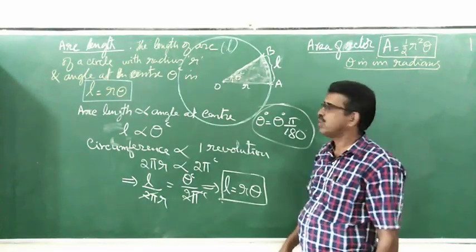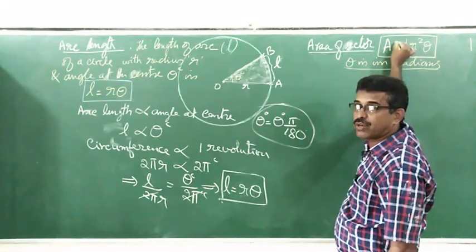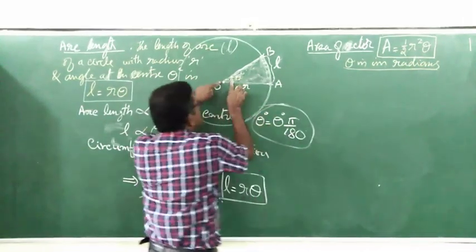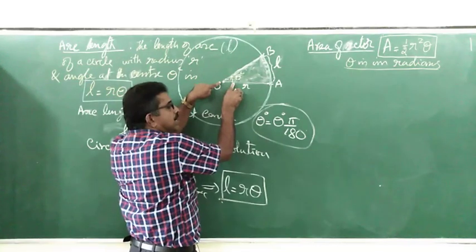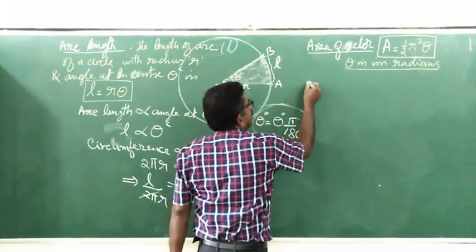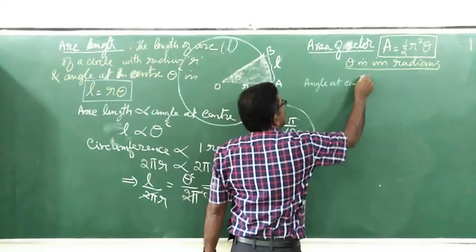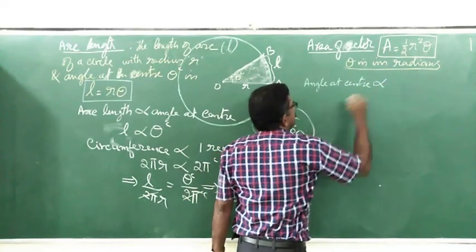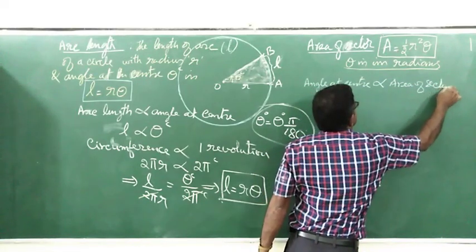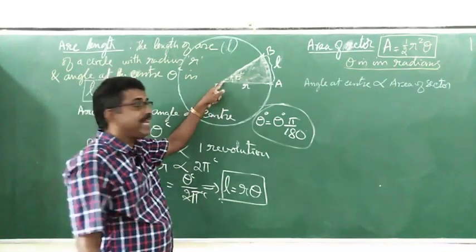of the sector. Okay, I'll tell you why the area of the sector is given with this formula half r square theta. Please listen to me. Actually, as I told, angle at the center is proportional to arc length. Similarly, we have one more relation. Angle at the center is proportional to area of the sector.